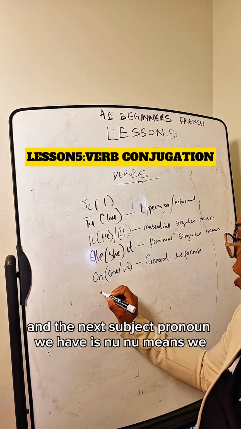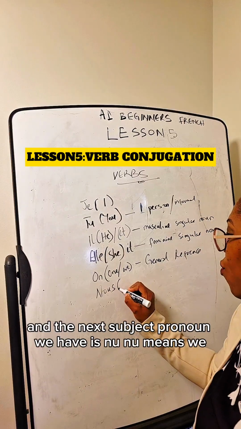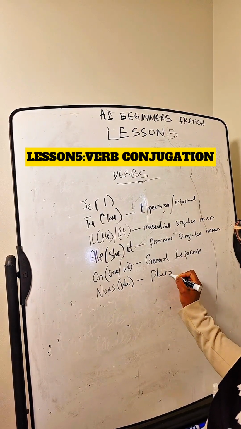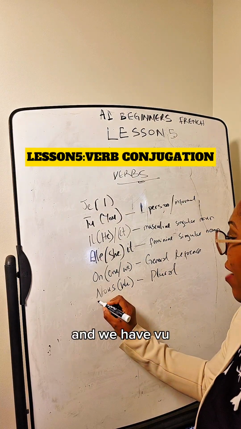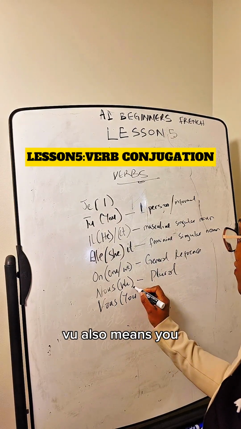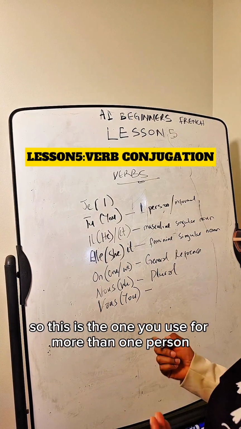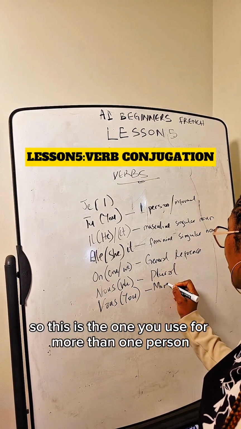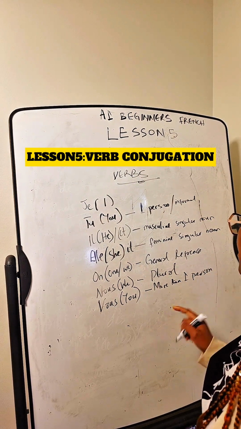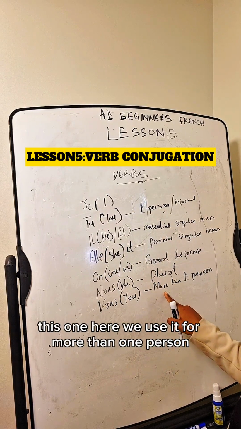And the next subject pronoun we have is nous. Nous means we, and it's usually plural. And we have vous. Vous also means you. So this is the one you use for more than one person. So recall that this first you we have here, we use it for one person. This one here, we use it for more than one person.